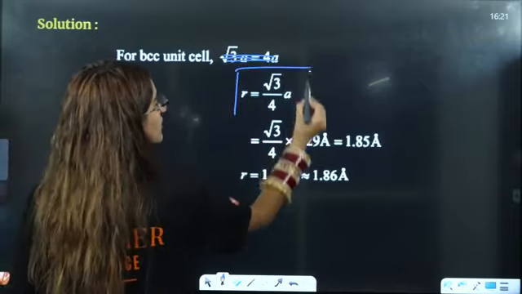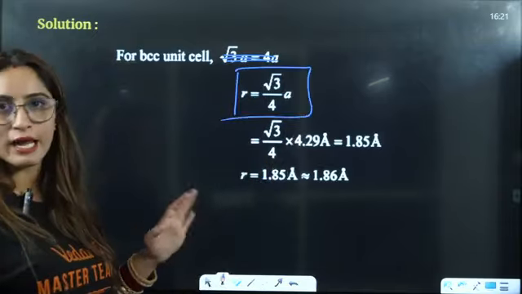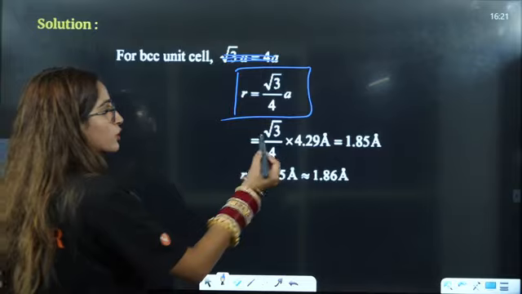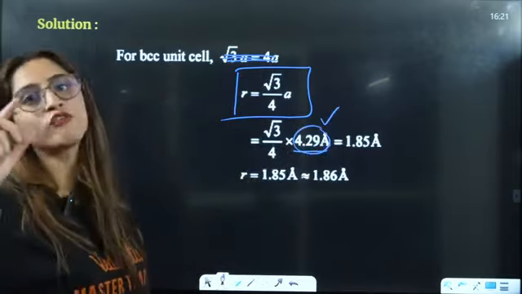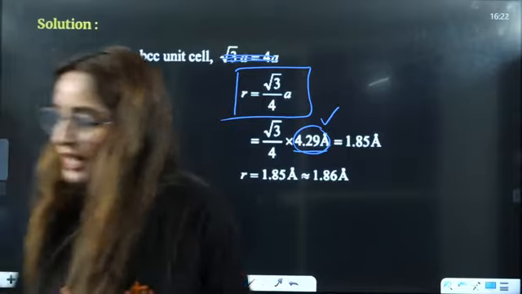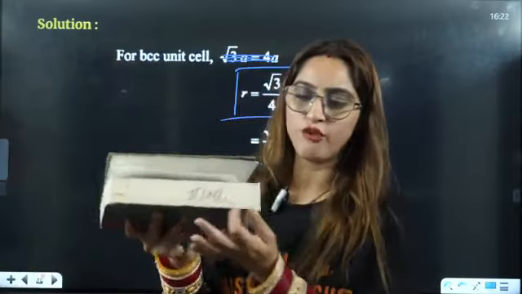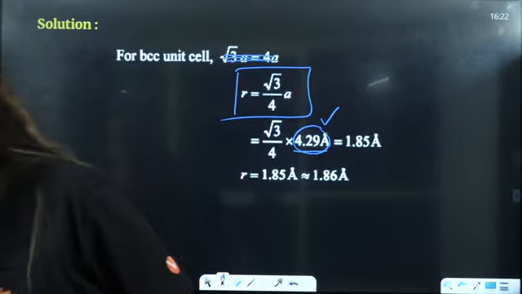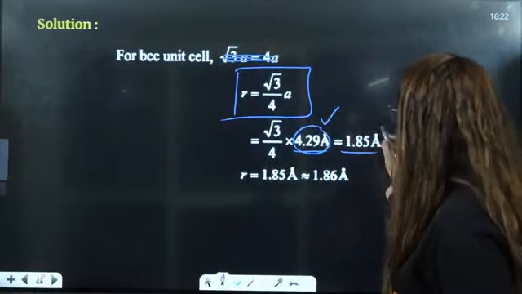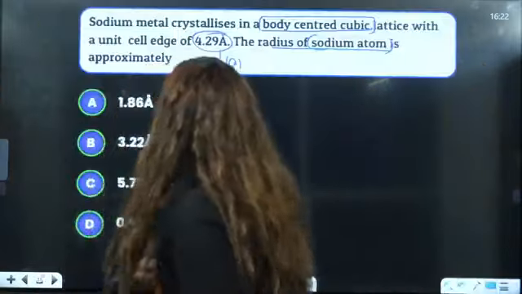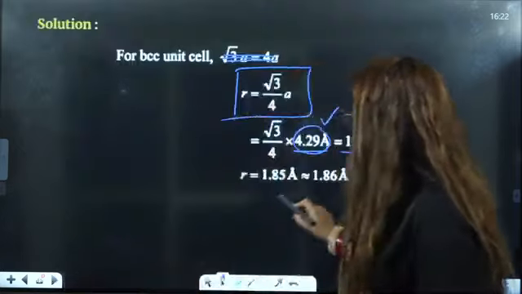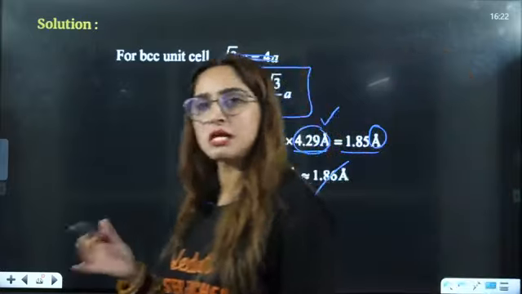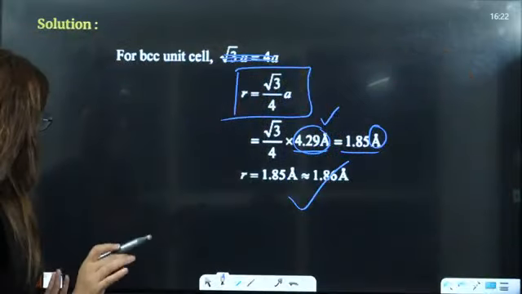So for BCC, the radius is equal to root 3 by 4 a, right? That is √3/4 times a. a is already given to you. That is the length of the edge, this full edge. Just solve this and you will get your answer. This is given in Angstrom, so the answer is also in Angstrom. Directly put the values and solve this.